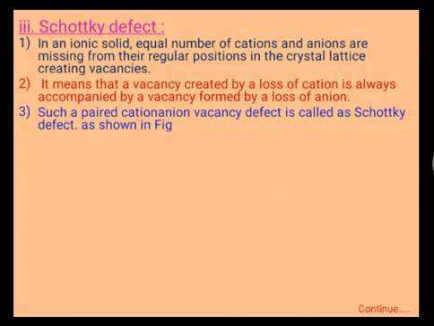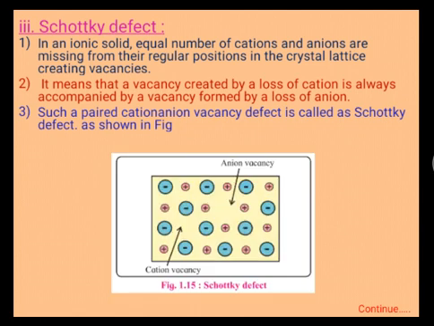Such a paired cation-anion vacancy defect is called a Schottky defect. In this case, there is a missing of particles. If it is about constituent particles, then this is also called a vacancy defect. But in an ionic solid, where there is a missing cation-anion pair, this is called a Schottky defect.